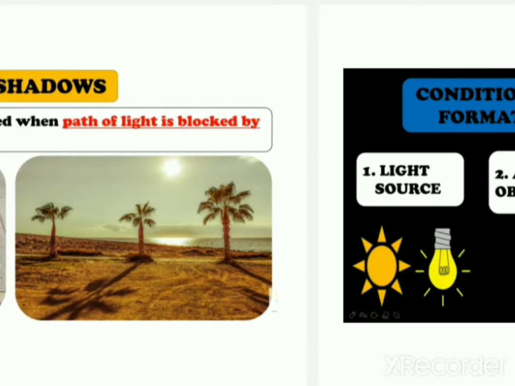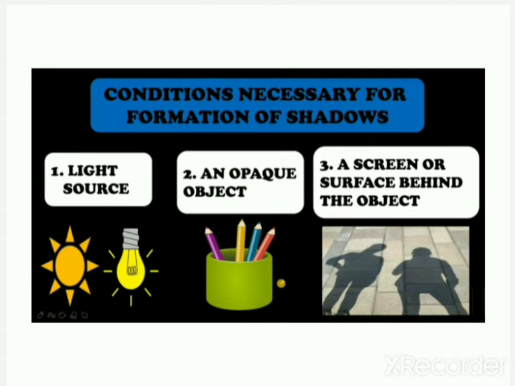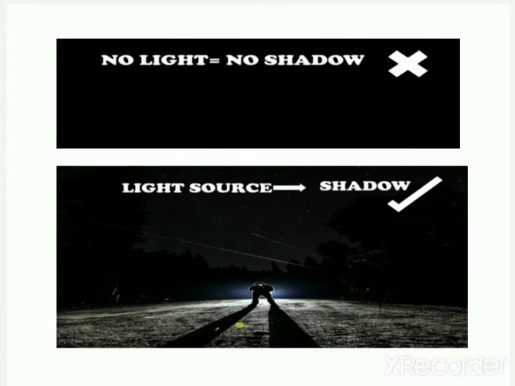Now, what conditions are necessary for the formation of shadows? There are 3 conditions which are very necessary for the formation of shadows. The first is a light source, meaning a source of light. Second is an opaque object, and the third is a screen or surface behind the object. Now look at these pictures.